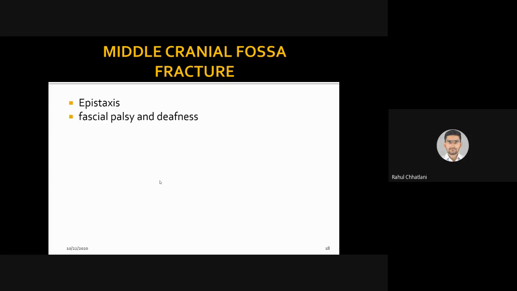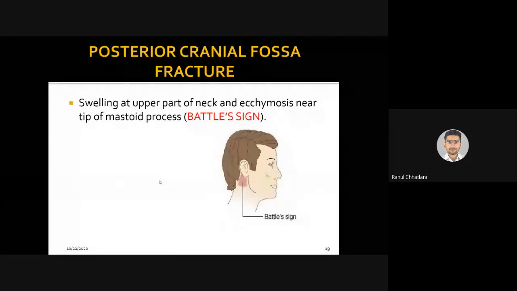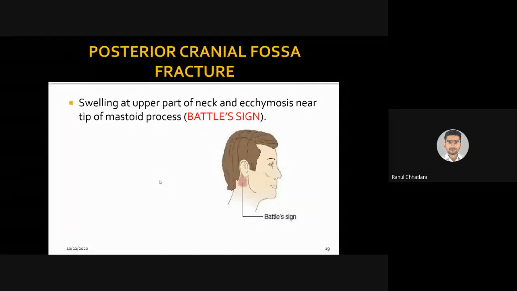For the posterior cranial fossa, there is swelling at the upper part of the neck, and ecchymosis near the tip of the mastoid process, which is also termed as Battle's sign. Yes, this is one of the diagnostic signs in traumatic brain injury. Now you might think this is less common, but more often you see such injuries in sports. Say, for example, in cricket and football. In cricket, suddenly a ball hits the head. Yes, that might also cause Battle's sign.